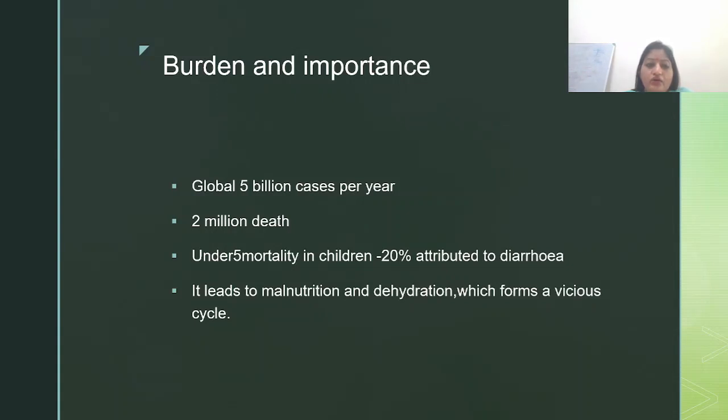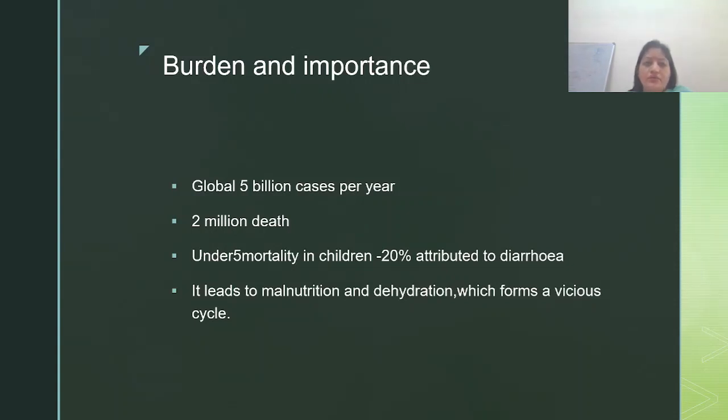In our country also, 20% of under 5 mortality in children is attributed to diarrhea. That means if we are able to identify diarrhea earlier and also treat it earlier, then we will be able to reduce under 5 mortality by 20%, which is one fifth of it. So it is a very huge chunk.